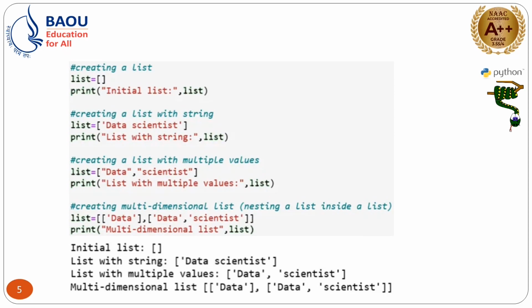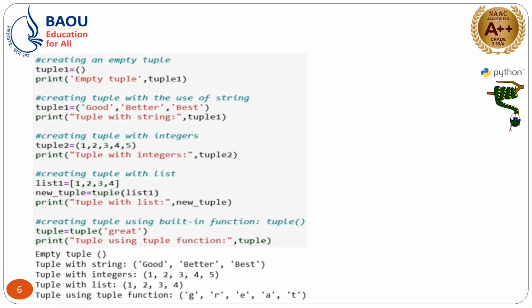Now both of these lists are available in the main list, that is our parent list. So here you can see that a multi-dimensional list will be printed with multiple data, right. That is the example of list.